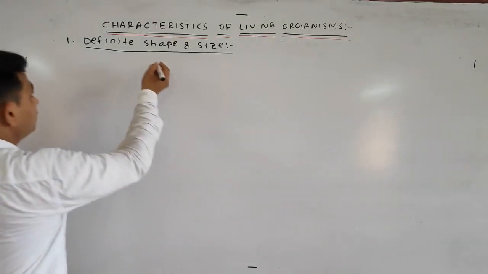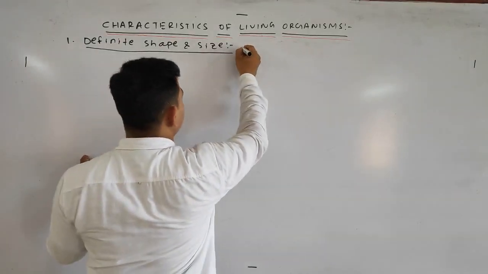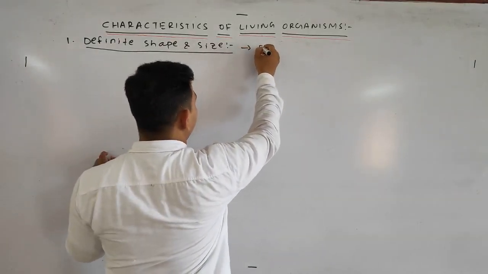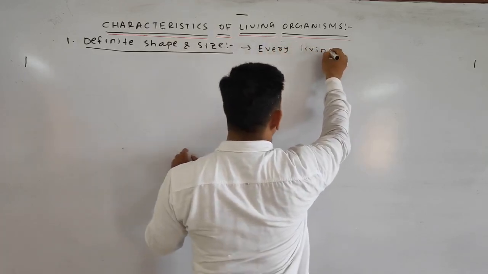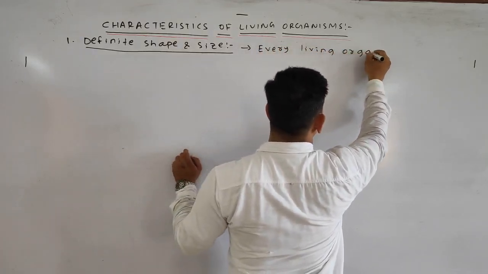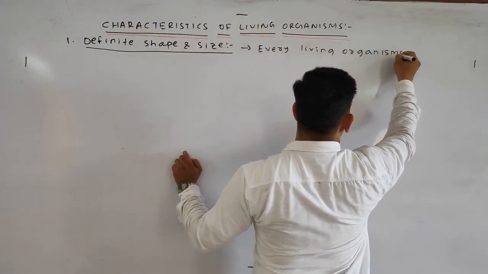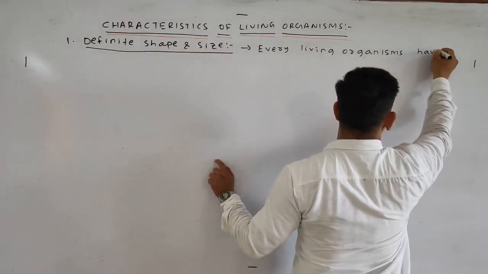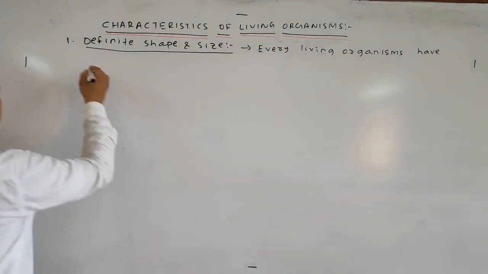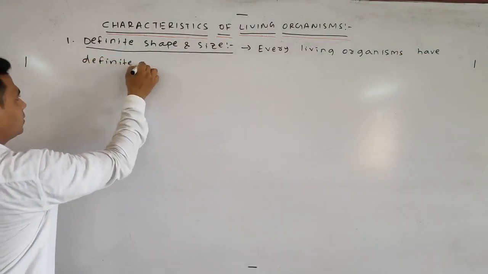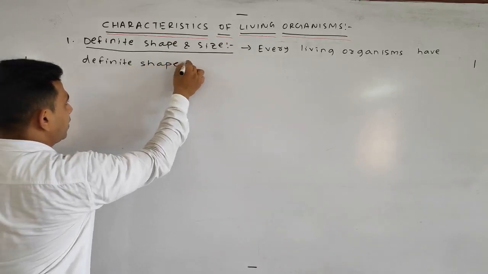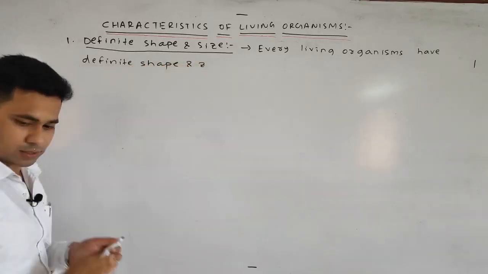So your first point is: every living organism has definite shape and size. Definite shape and size.